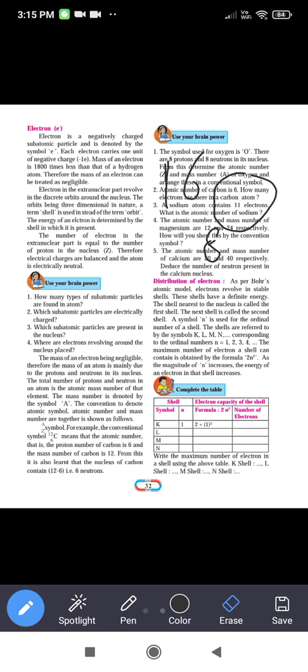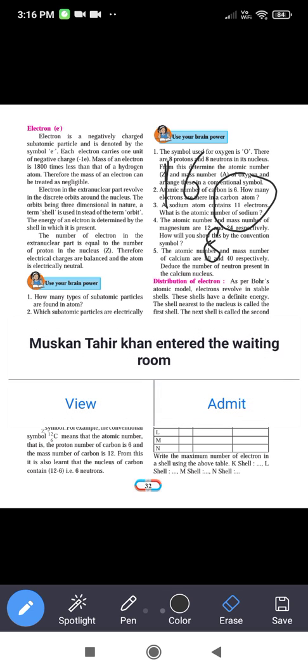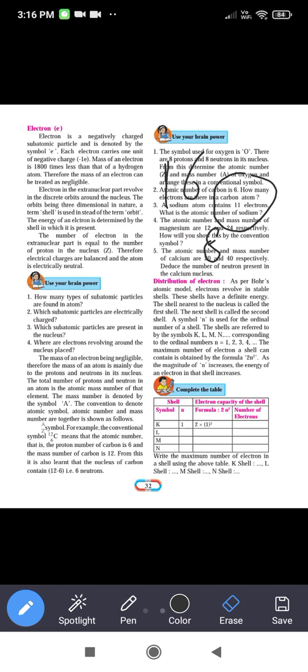So now 12 minus 6 is equal to 6, and this equals the number of neutrons. So by subtracting the atomic number from the atomic mass number, we can obtain the number of neutrons in that nucleus.